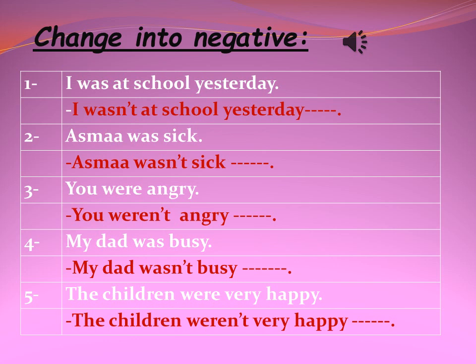Number four, my dad was busy. My dad is he and he takes was, and in the negative, take wasn't after the noun my dad. So the answer will be my dad wasn't busy. Number five, the children were very happy. The children is a noun and we will put the negative weren't after the children because children is they. So the right answer will be the children weren't very happy.